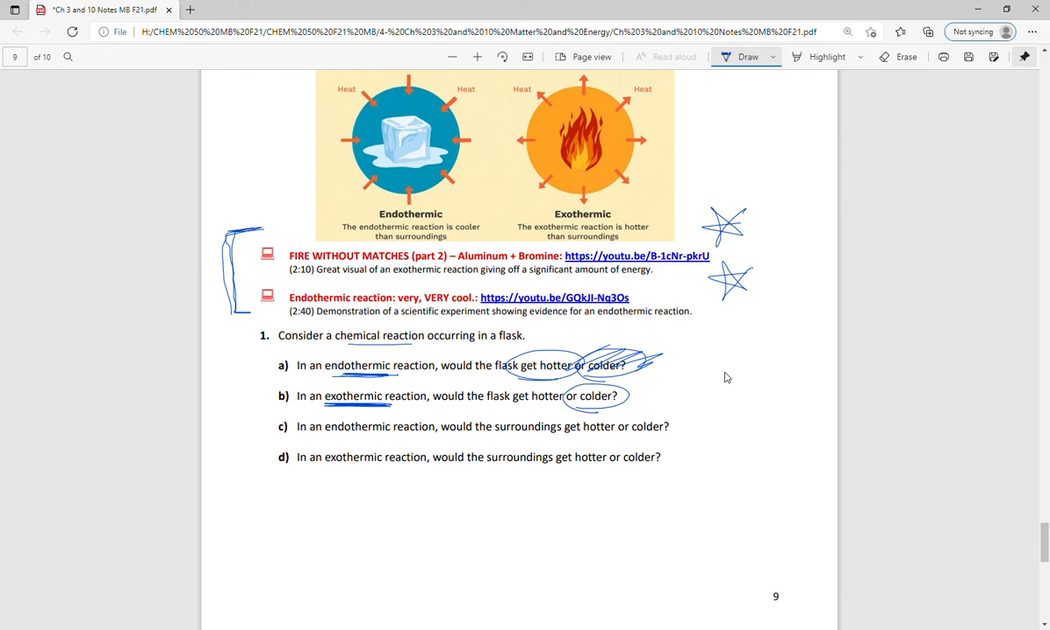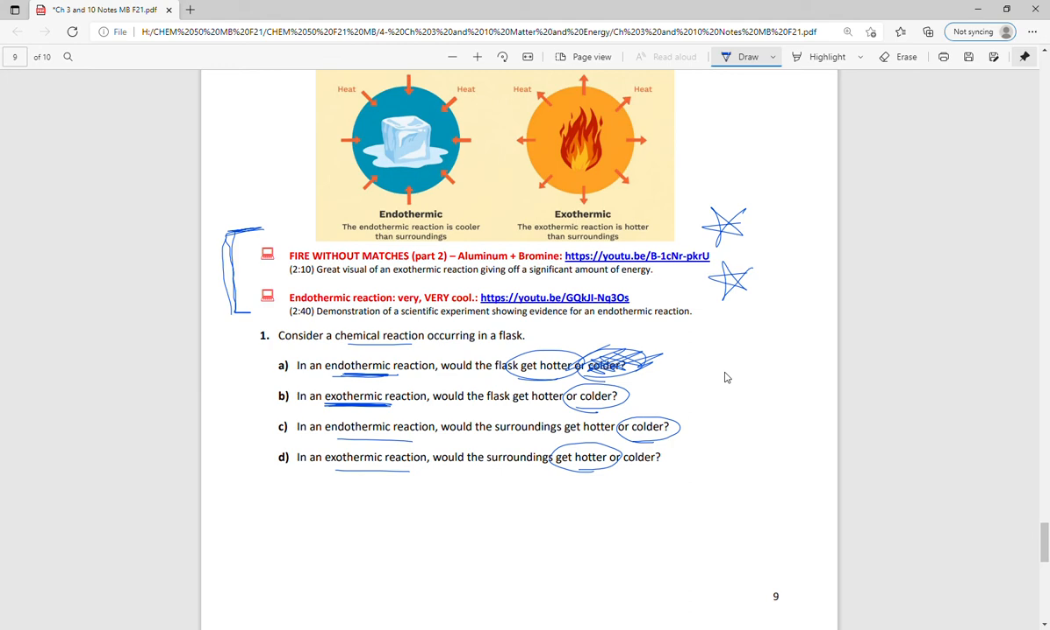If we take a look at an endothermic reaction, now the surroundings of an endothermic reaction would actually get colder. We're taking energy from the environment and putting it into the system. In an exothermic reaction, we would have things heating up outside, and we would know that it was heating up outside. Sorry for that mistake in there.